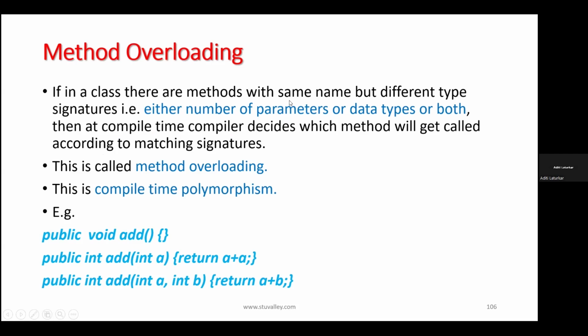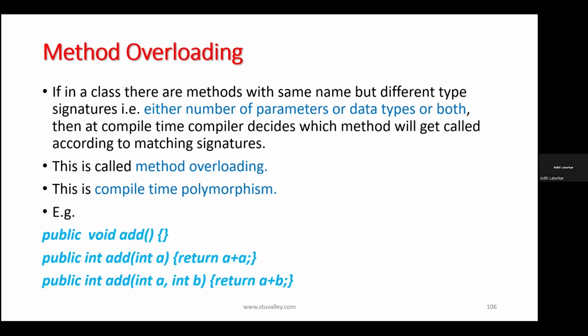Same name but different type signatures. Type signature means always the number of parameters, return type of the method, data types will be different. That is known as the different type signature, but the name of the method will be same.